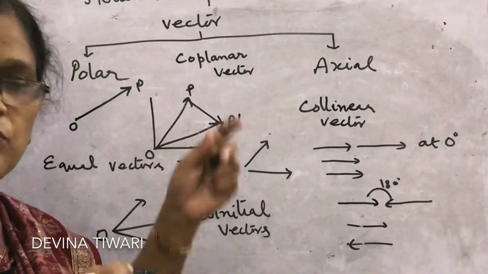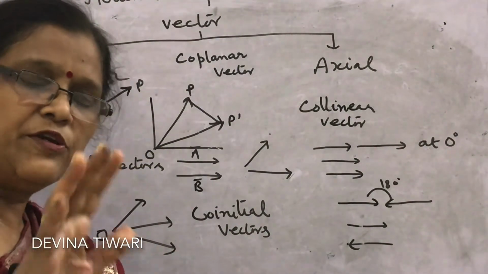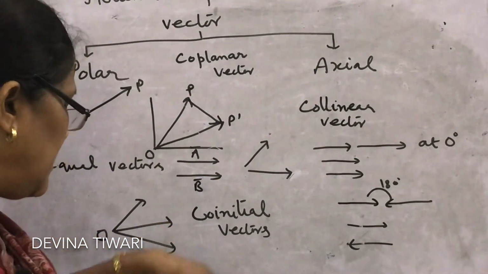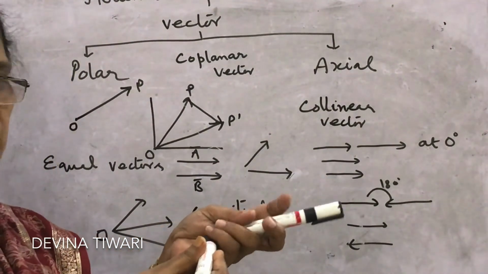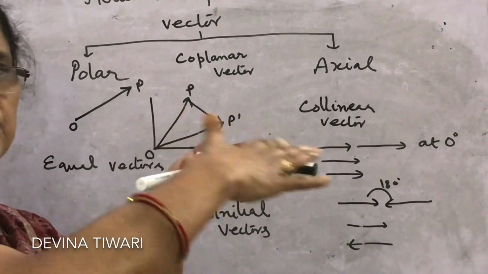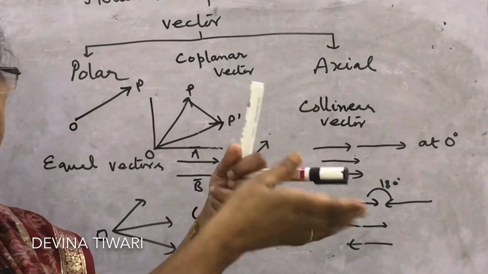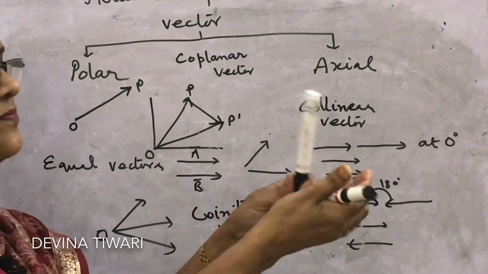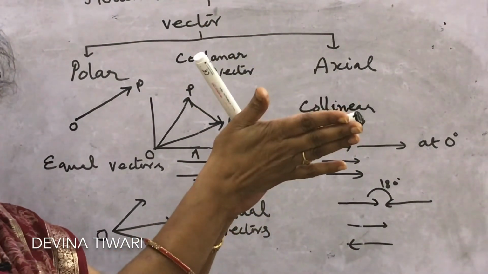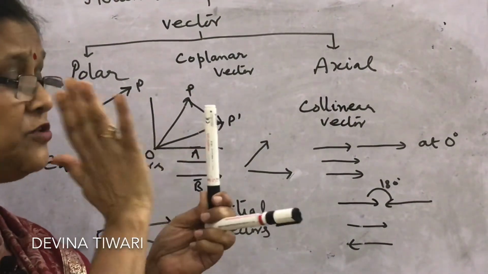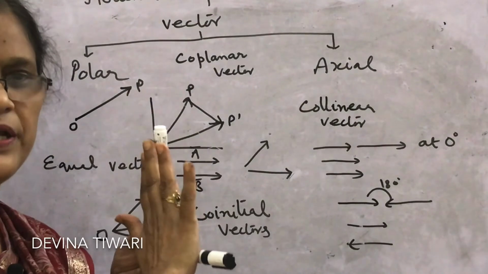One may ask whether two vectors are always coplanar, yes or no? Think, these are two vectors. However you hold them, there is a plane containing them. Yes, two vectors will lie in the same plane, so two vectors are always coplanar.